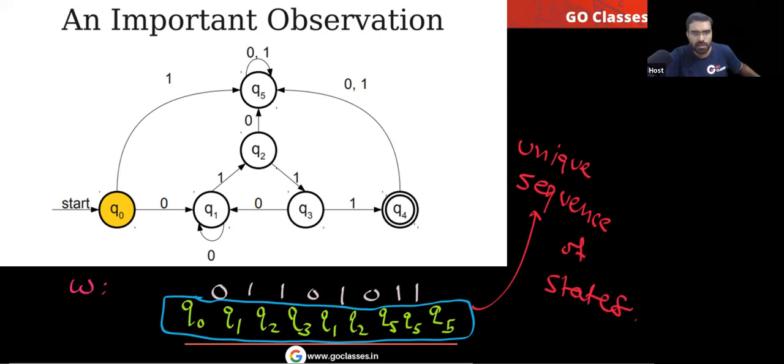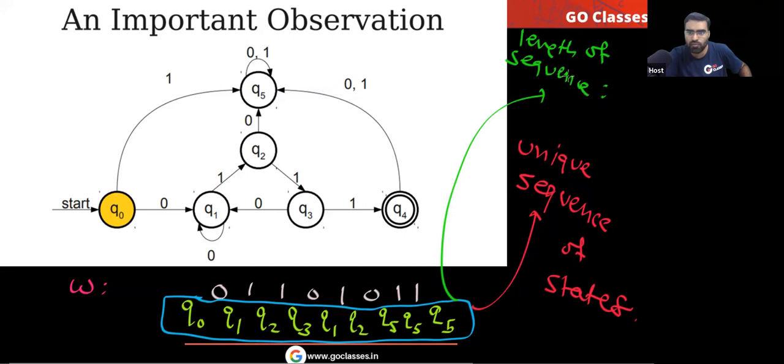Tell me, in this sequence, how many states are there? Don't count unique states, count all the states. What is the length of this sequence? And what is the length of W?